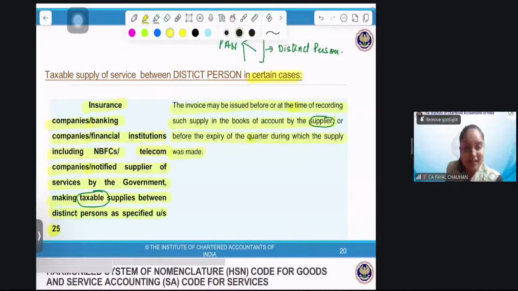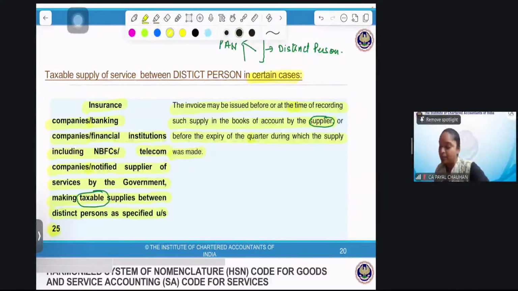If there is no separate registration, and different trades are within a single registration, then no, it does not apply. We need to have a distinct relationship, section 25, right? We'll sum up. If there is a taxable supply between distinct persons, not in every case, but for insurance, banking, NBFC, telecommunication, anyone notified by the government, then the invoice shall be issued either at the time of making entry in the books of the supplier or before the end of the quarter when the supply was made.